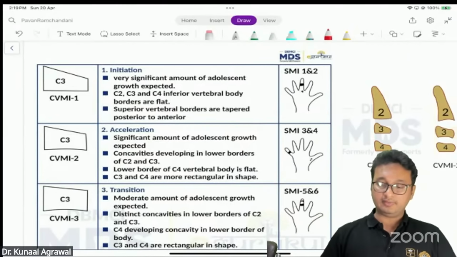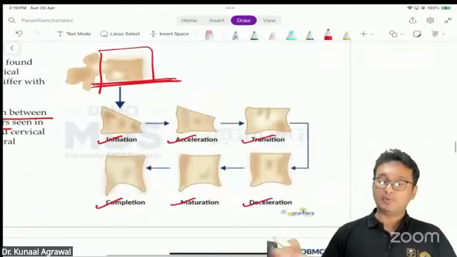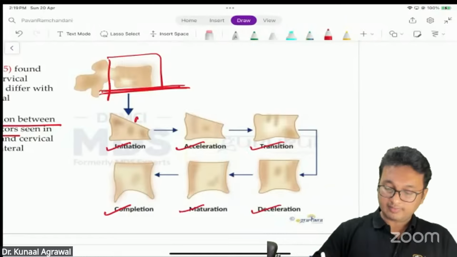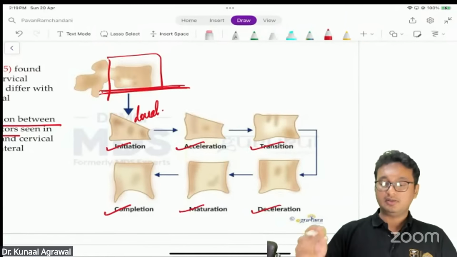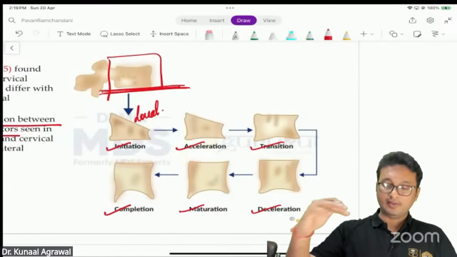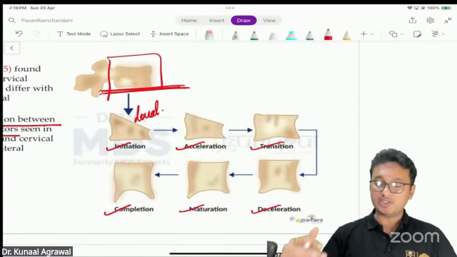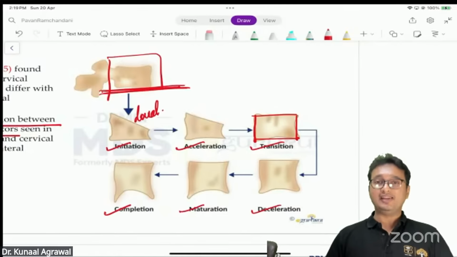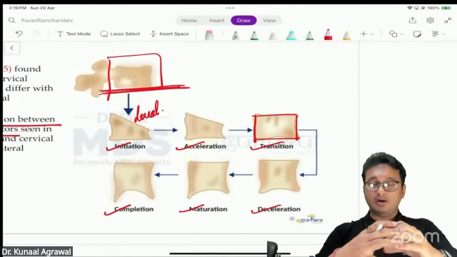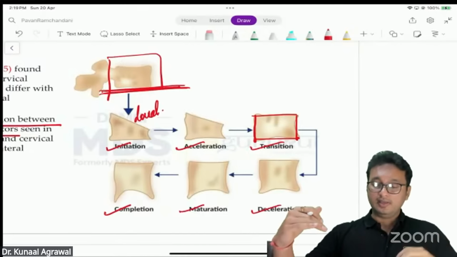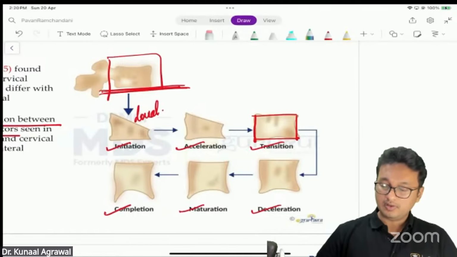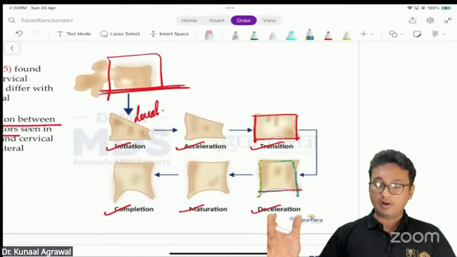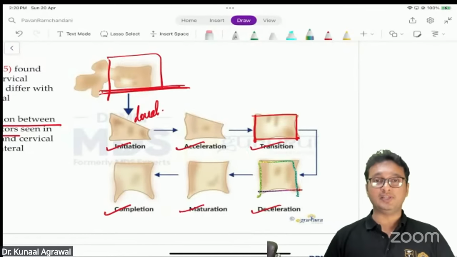You can see here how the body of the vertebra undergoes transition in its morphology. The superior dorsal aspect slopes posteriorly, and that slope reduces gradually until the body of the vertebra becomes somewhat squarish. So from a horizontal rectangular configuration, it assumes a squarish configuration, followed by a vertical rectangular configuration, all the way from deceleration and maturation to completion.